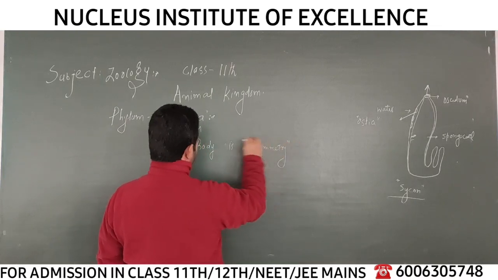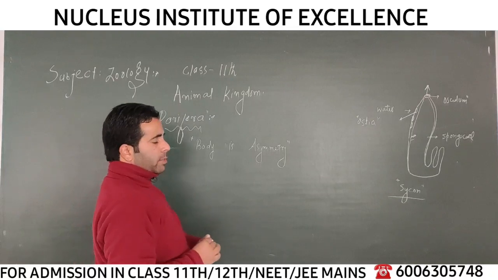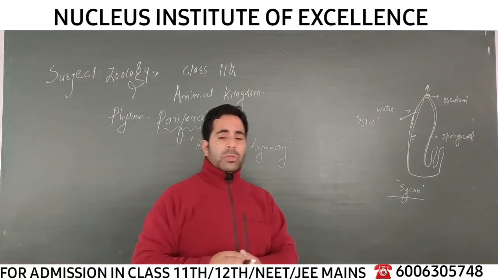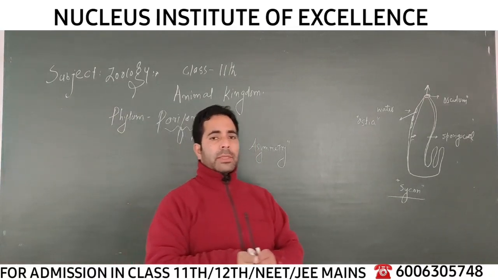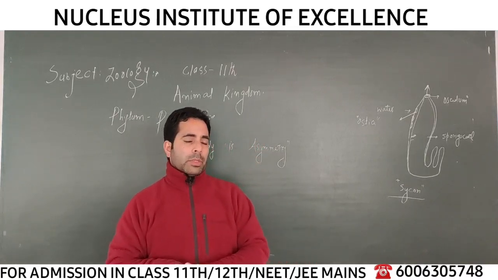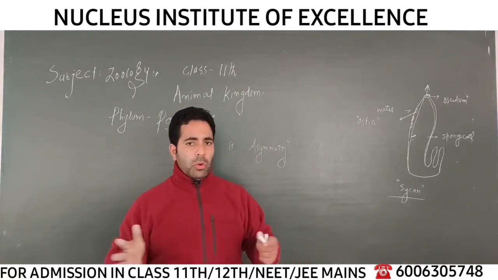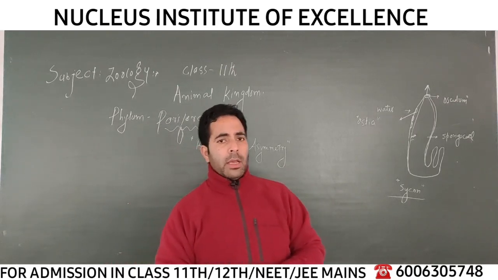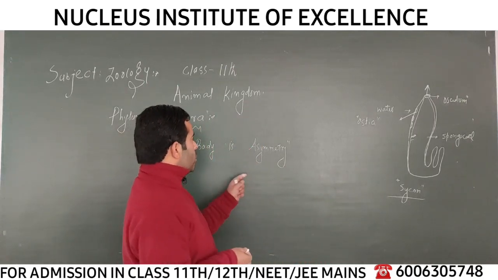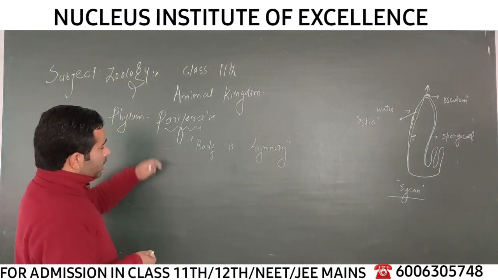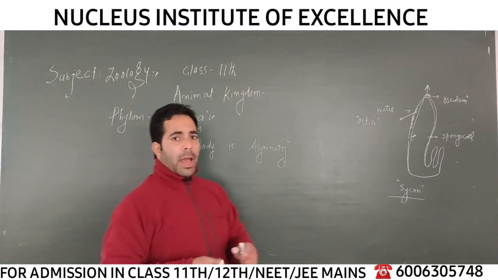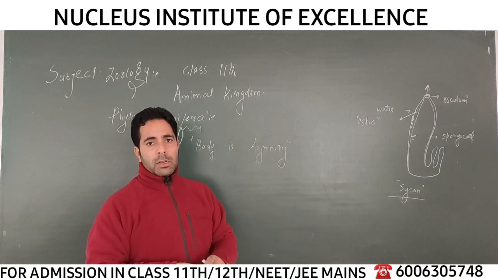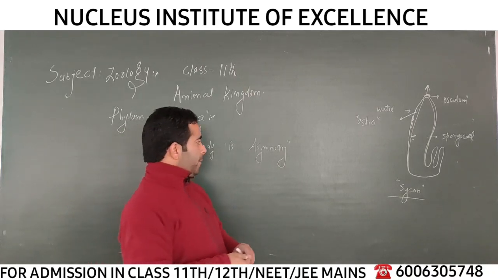The body cannot be divided into two equal halves. Yes, in Porifera there is no symmetry. The body does not have similarity or repetition of body parts. So, no symmetry. The body cannot be divided into two equal halves by any plane. This character is called asymmetry, and generally this is the only phylum having asymmetrical individuals in the group, right?